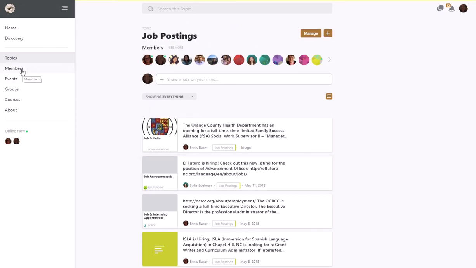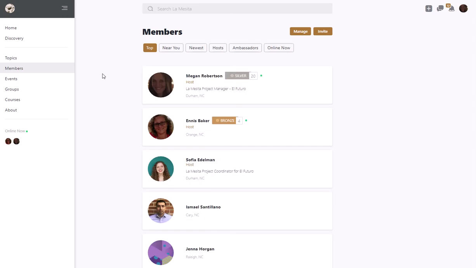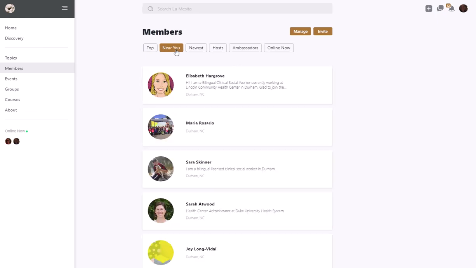You can also go to the members section and see all the members in the network, and this is pretty neat too, you can click this near you link. So if you feel like you're in a remote part of the state and you want to see if there's other people out there doing this type of work, you can see here in this section members that are physically near you.